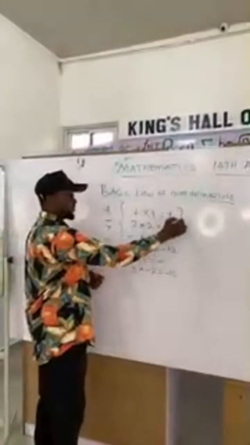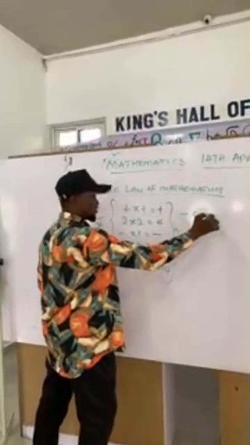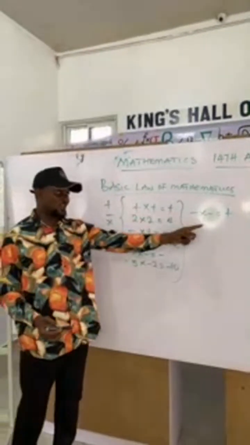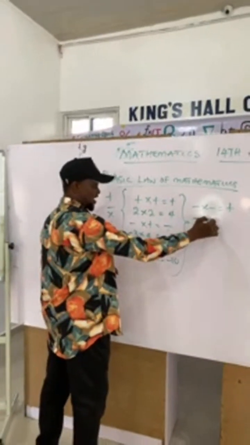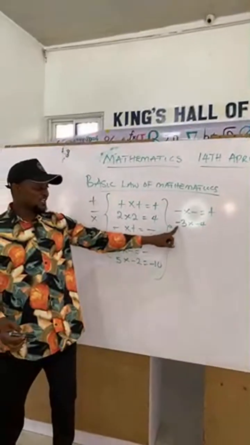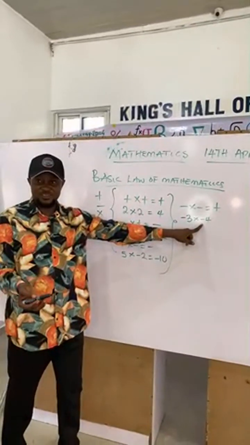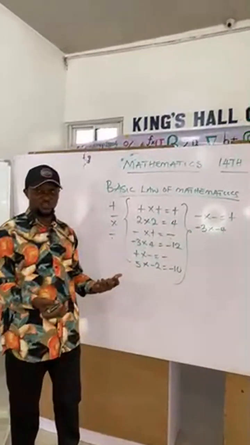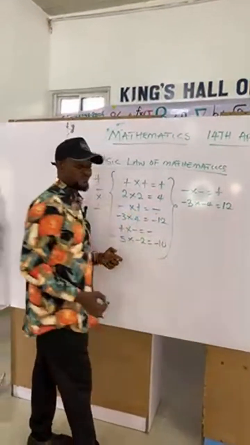And now, if you have minus times minus, the answer will give us plus. A minus value with a minus value will give us plus. Example, I say minus 3 times minus 4. The minus here, multiplied with the minus here, will give us a positive value because of what the law is telling me. And normally 3 times 4 is what? 12. So minus 3 times minus 4 will give us 12.